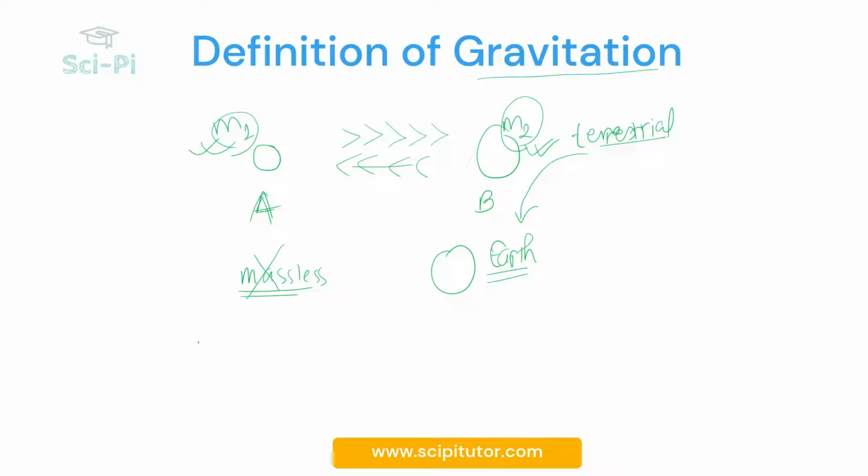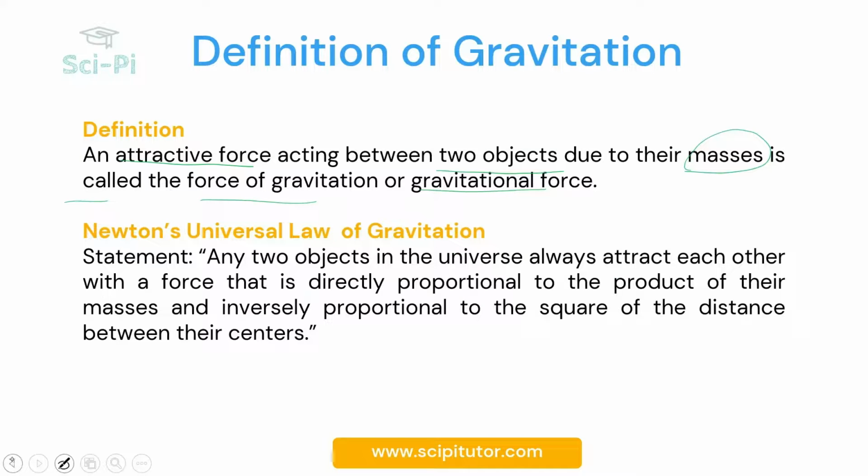Now, let's move on to the law of gravitation. The universal law of gravitation was given by Newton, and he stated that any two objects in the universe, like we mentioned before, always attract each other with a force, and this force is directly proportional to the product of their masses and inversely proportional to the square of the distance between the centers. Now, what does this actually mean?